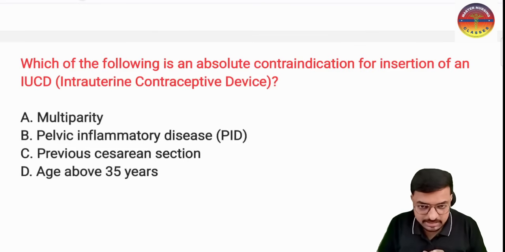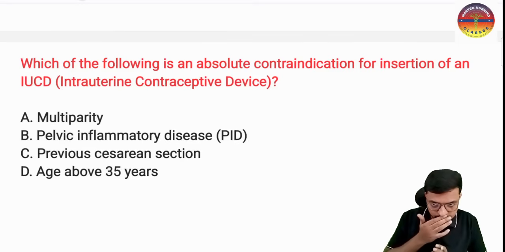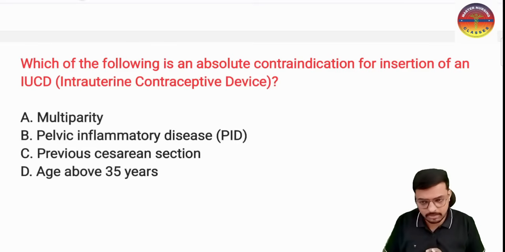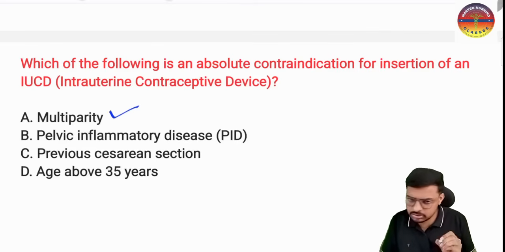Which of the following is an absolute contraindication for insertion of an IUCD device? So what is the most absolute contraindication where we should not insert the IUCD? Option A, multiparity. There is no contraindication with multiparity. In a multiparous woman also we can insert the IUCD.